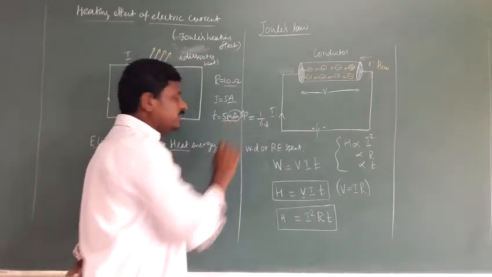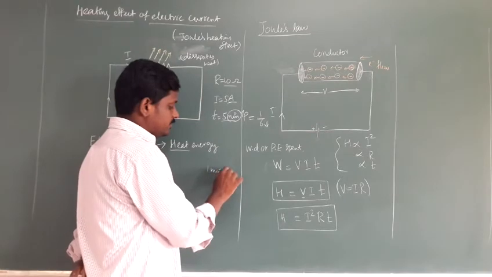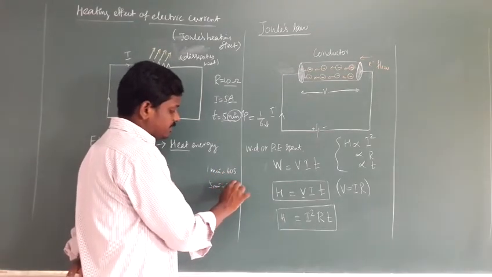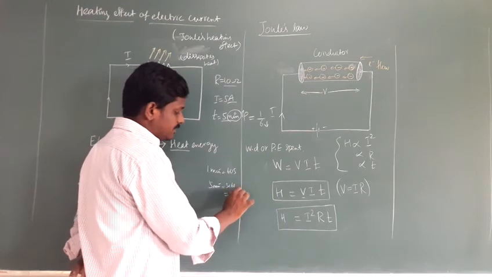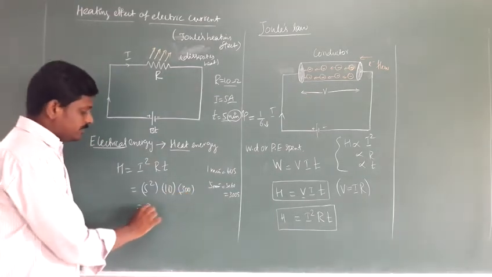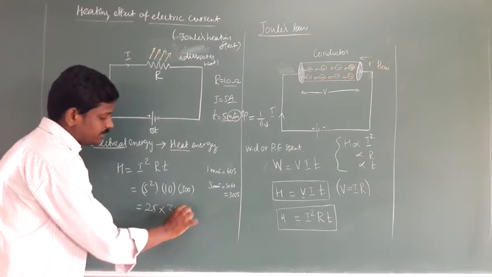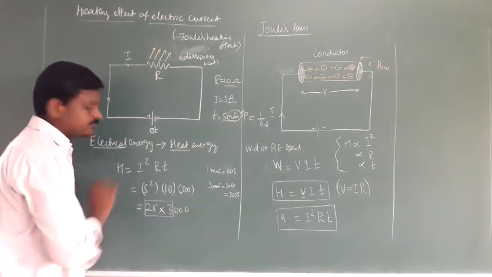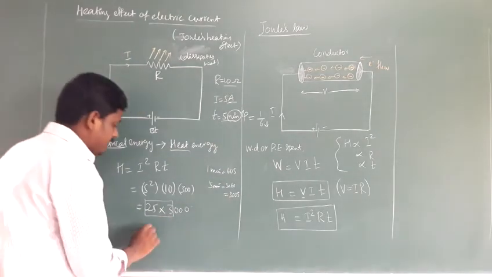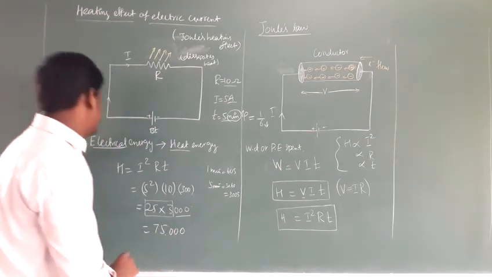The time should be in seconds, not in minutes. So 1 minute is equal to 60 seconds. So 5 minutes is equal to 5 into 60, that is 300 seconds. So substitute 300 seconds, and 5 squared is equal to 25. So 25 into 3000. Just 25 into 3. 25 into 2 is 50. 25 into 3 is 75. So again substitute, balance 0s. So 75,000.